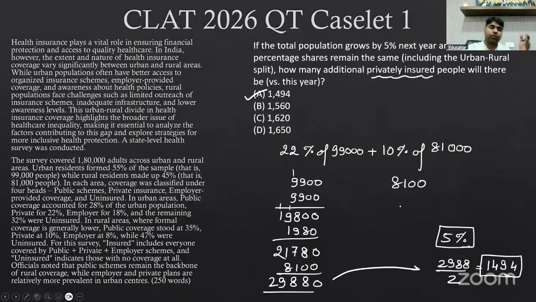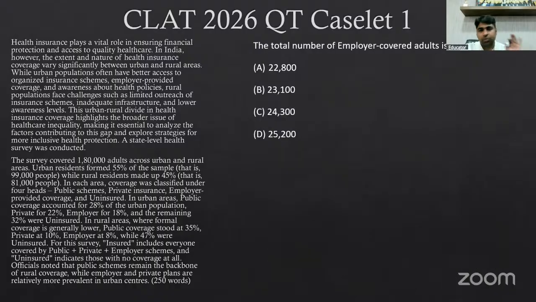You did not need to find out this percentage. First, you need to add up 10% to this, then add 10% to this, and then find 22% of that, then find 10% of that, add them up, and then give the difference value. Because if every parameter gets added by 5%, the percentage split remaining the same, the overall also will just be a 5% increase. That is what we were supposed to do.